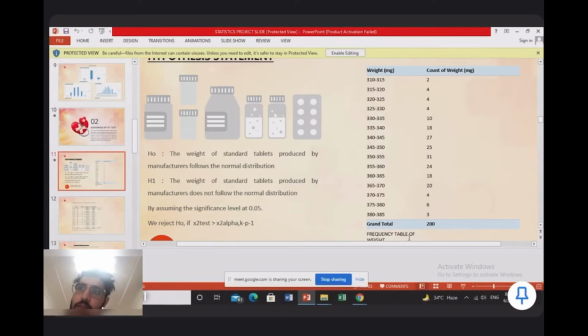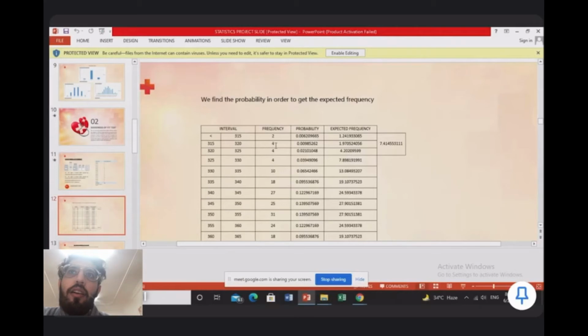By assessing the significance level at 0.05, reject if the chi-squared test statistic exceeds chi-squared alpha. So here is the frequency table of weight, and here we find the probability in order to get the expected frequency.